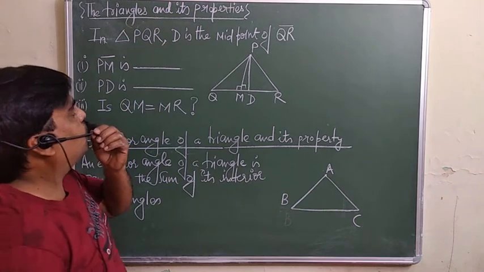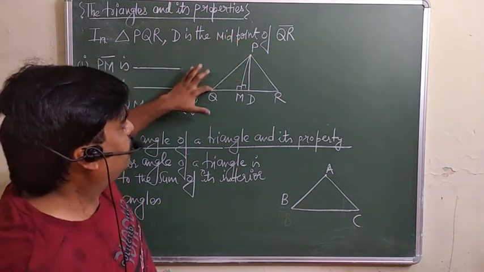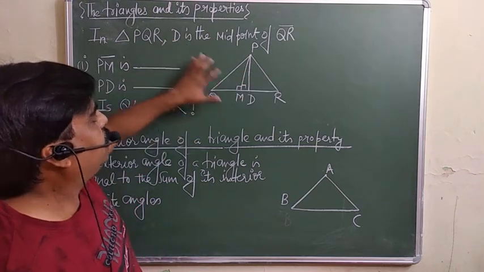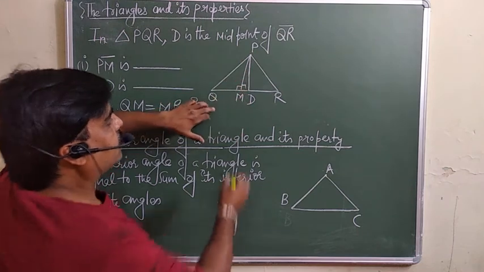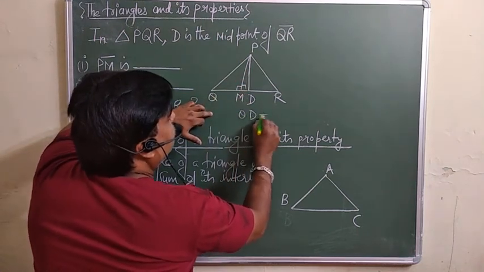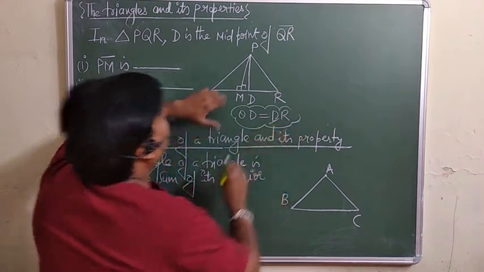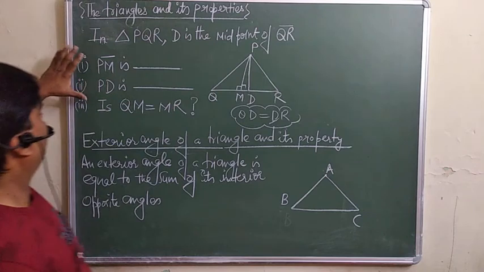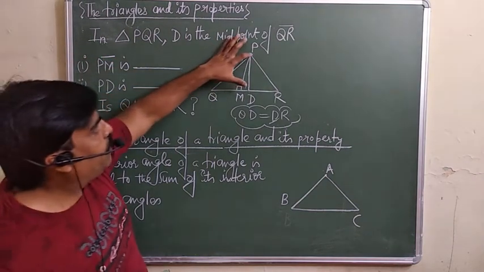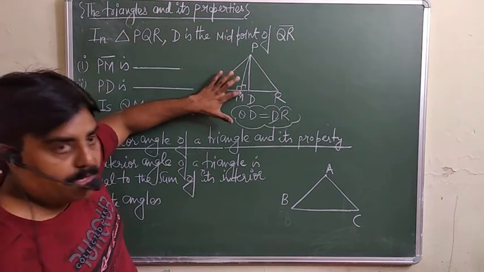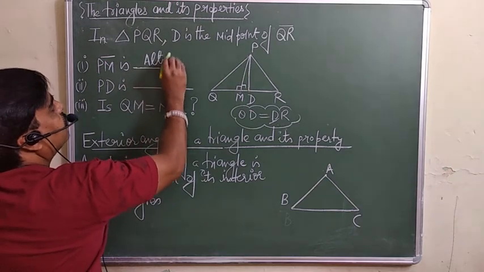Now the question we are taking: in triangle PQR, this is your triangle, D is the midpoint of QR, which is already given. It means QD is equal to DR. Now you have to give the answers of these 3 questions. First, what is PM? PM is the perpendicular here. So you can say PM is an altitude.